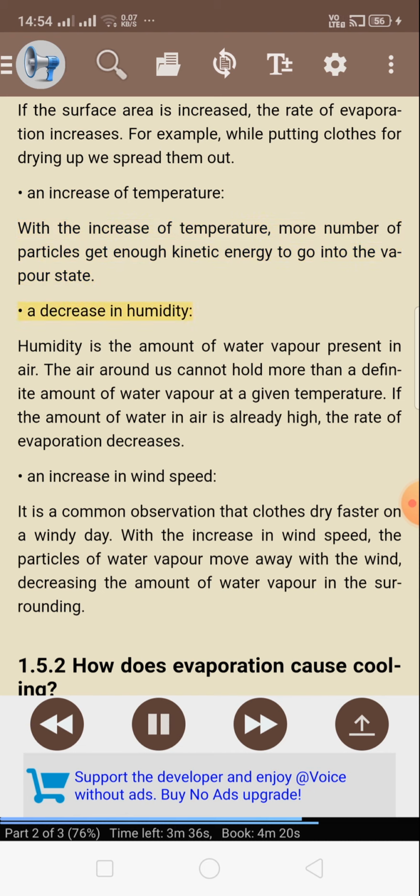A decrease in humidity. Humidity is the amount of water vapor present in air. The air around us cannot hold more than a definite amount of water vapor at a given temperature. If the amount of water in air is already high, the rate of evaporation decreases.